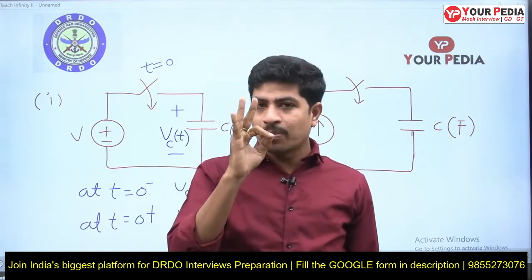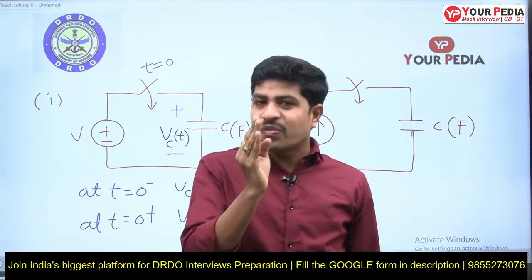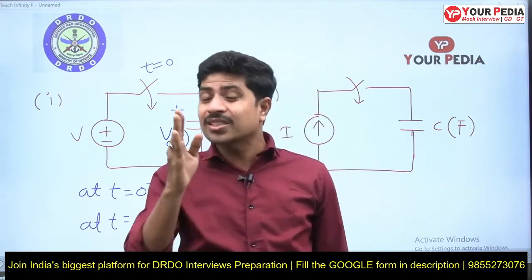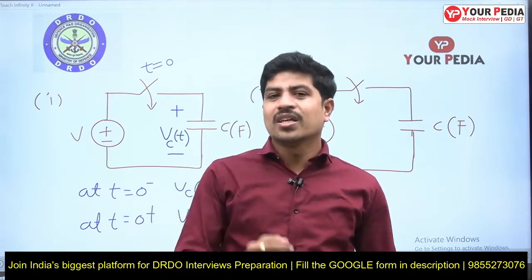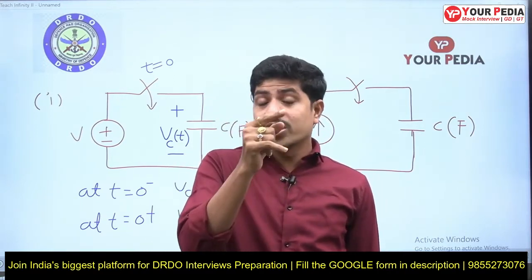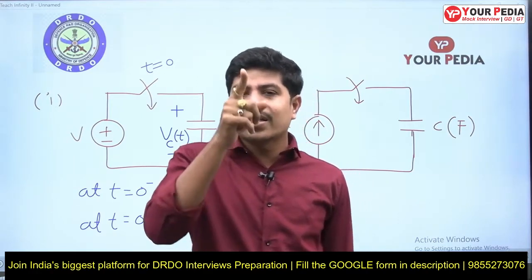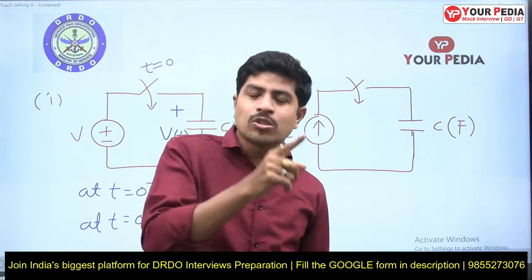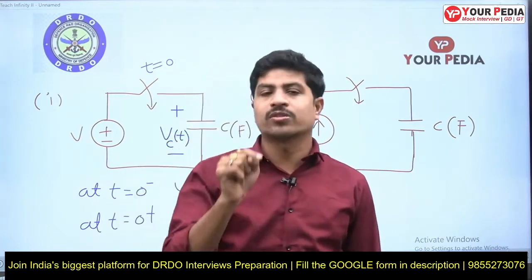Three things are very important to understand this transients topic: just before closing, at closing, and just after closing. All three are magnitude wise the same. But what is the difference? Just before closing means the switch is not yet closed. Just after closing means the switch is already closed. At the time of closing, the switch is neither in closed position nor in open position. We are unable to comment at that point.